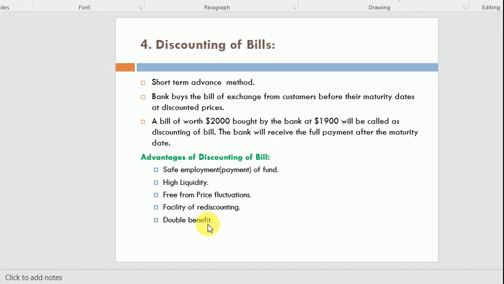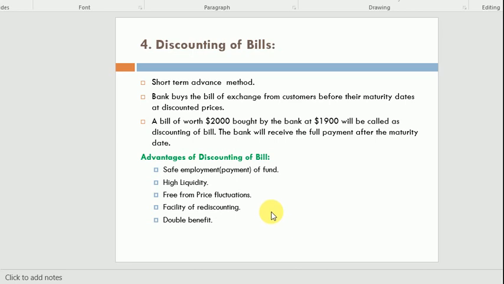And you also present your bill and the bank gives you 2,99,000. So you are also getting benefits, I am also getting benefits, and when maturity comes, I will give back 3 lakh to the bank, and you will also give back 3 lakh to the bank. This is called the double benefits concept.